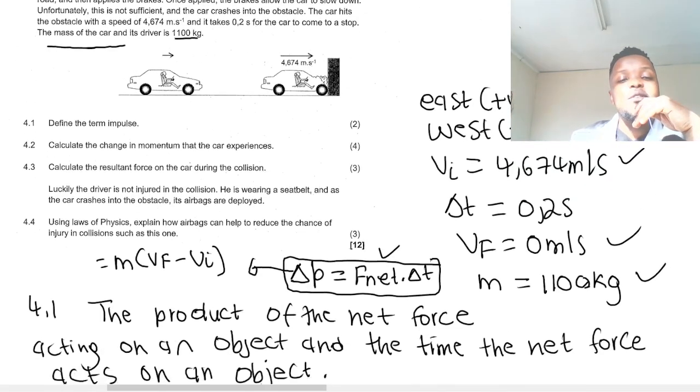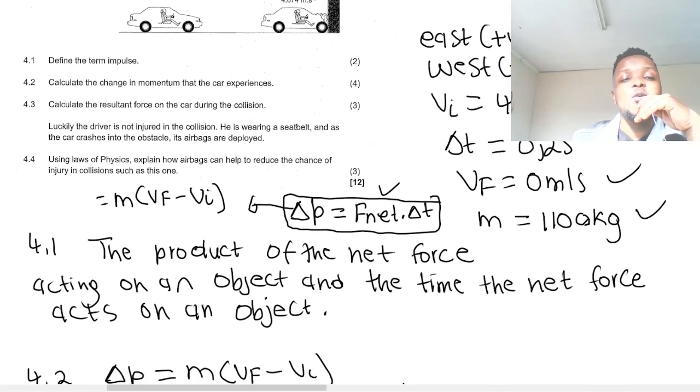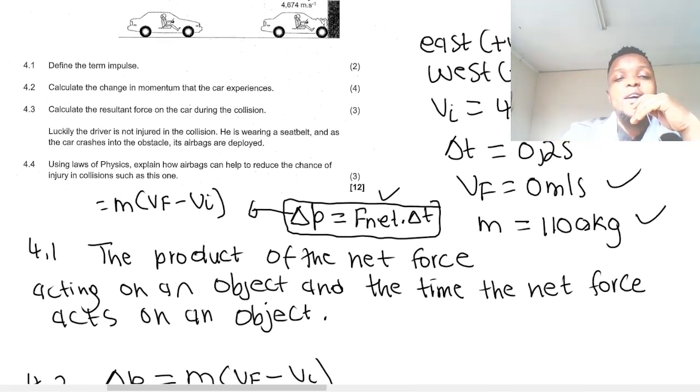So the next question says, okay, there's a statement before the question. Luckily, the driver is not injured during this collision. It's because he's wearing a seatbelt as the car crashes into the obstacle, and also the airbags were deployed. You get that? Let's read again. Luckily, the driver is not injured in the collision. He is wearing a seatbelt as the car crashes into the obstacle. So he survived, and also airbags were deployed.